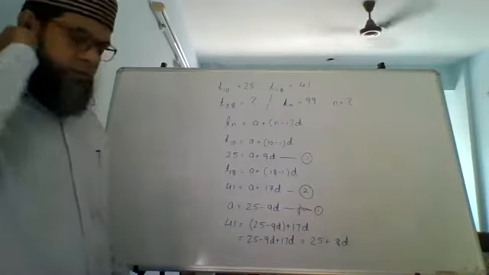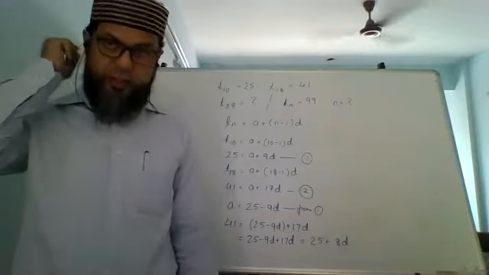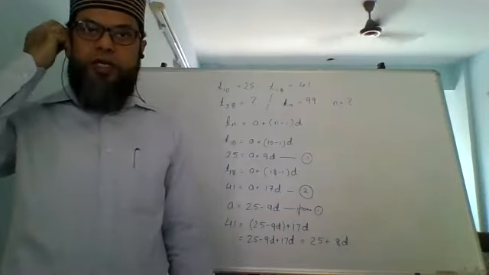Till here clear? Because if this is clear, we'll move a little ahead. So 41 equals 25 plus 8D.